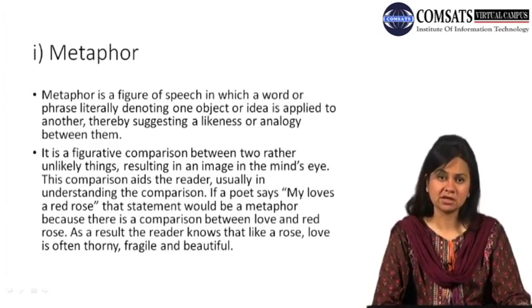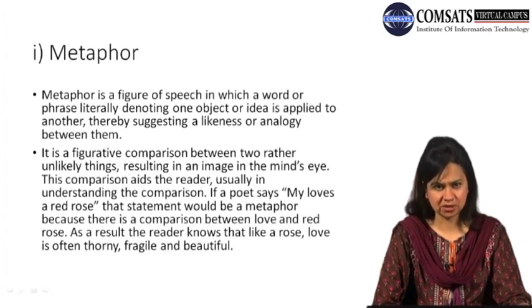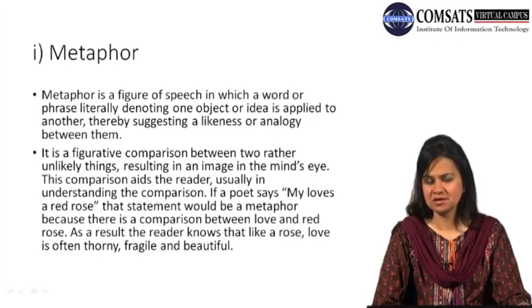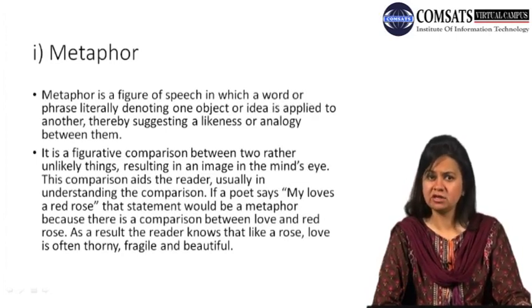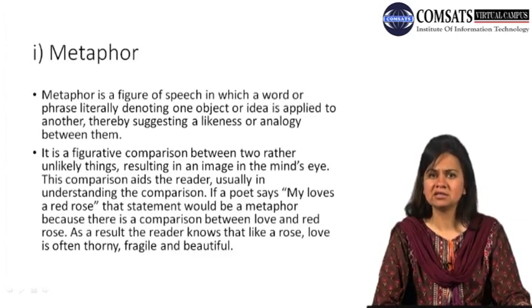But at the same time, a rose has thorns. A rose is short-lived. A rose would lose its fragrance pretty soon. It would wither out. It would scatter or lose its petals as well. It can even be destroyed by wind or rain or storm. So now such attributes, either positive or negative, when we as readers analyze this comparison, we understand how beautifully and in how precise and compact a manner the writer has been able to explain all the pros and cons, all the advantages and disadvantages associated with the experience of love.